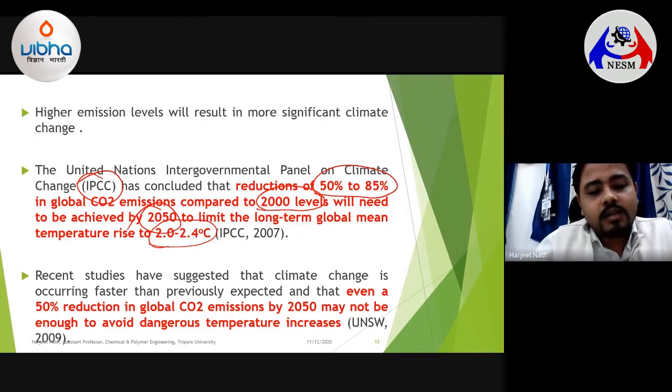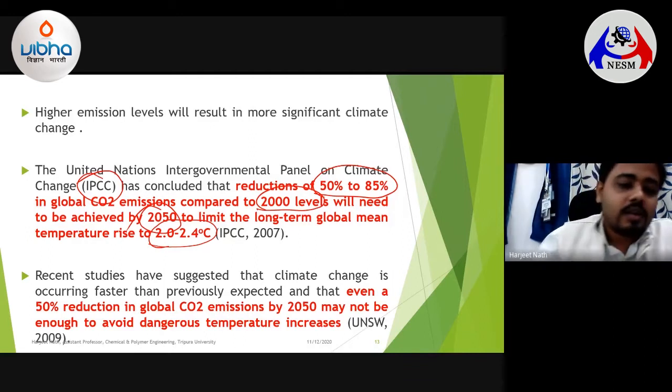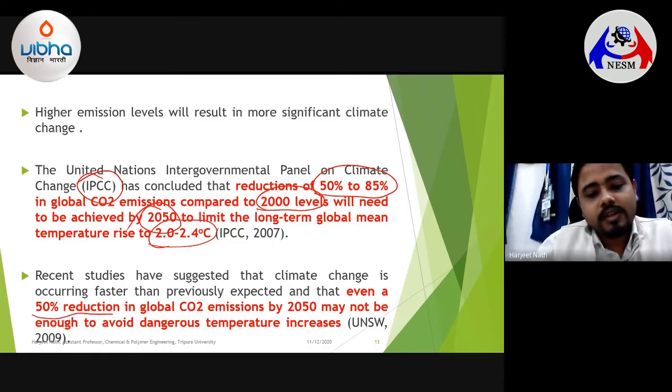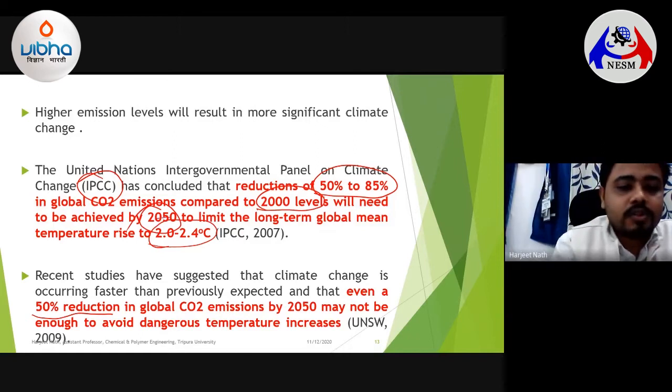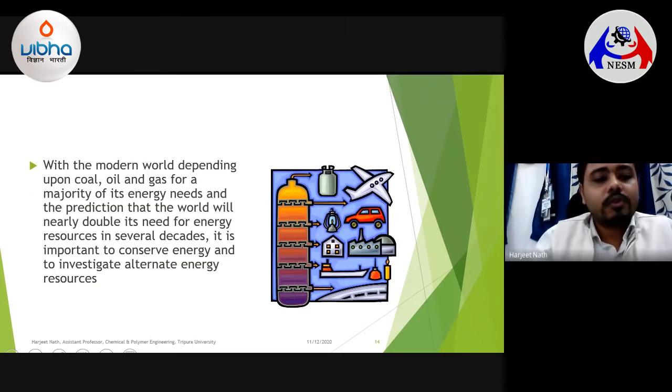But the more worrying thing right now is that recent studies suggest that climate change is occurring much faster than previously expected, and that even a 50% reduction in global carbon dioxide emissions by 2050 may not be enough to avoid this dangerous temperature increase. So we are on the verge of a global temperature increase, and limiting our temperature rise to between 2 and 2.4 degrees centigrade is going to be a big challenge unless we are able to control our carbon dioxide emissions, or the greenhouse gas emissions.